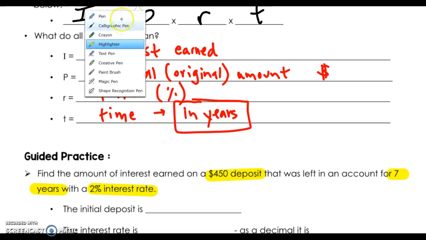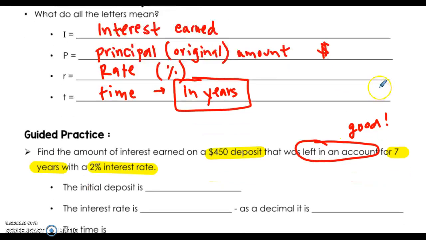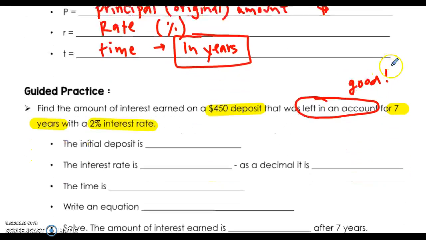So just based on the context clues of this problem, we had money that was left in an account, which means that this money is growing. This is good interest because our money is growing over time even though we didn't put any extra money in there. So this is just going to walk us through the pieces of information that we need. The initial deposit was $450. That's how much money was put into the account. Then we didn't touch it, and it grew here at the interest rate of 2%.